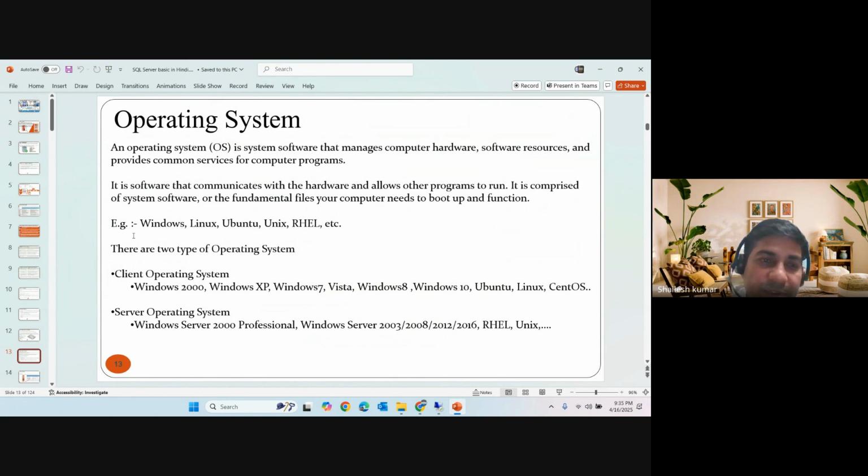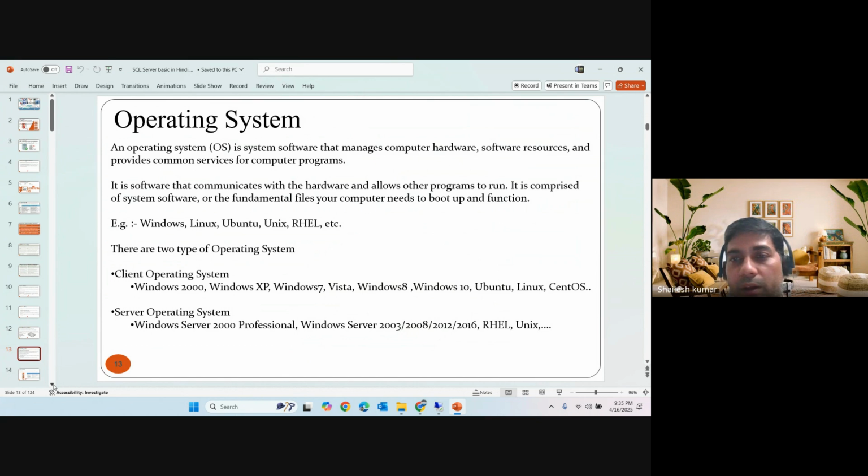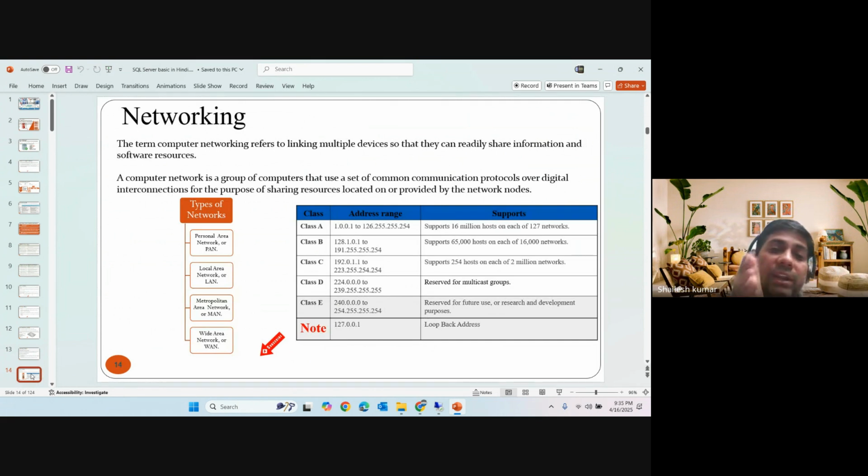Then we already discussed the OS basics. This is a platform that makes things user friendly between the hardware and the end user, right? We have Linux, Windows, and Mac OS. Then, being a DBA, we have to know about networks, because our database resides somewhere and we access it via network. Applications also connect to the databases via network, right? So there are types of networks: LAN, MAN, WAN, right? LAN means local area network, MAN means metropolitan area network, and WAN means wide area network, right?